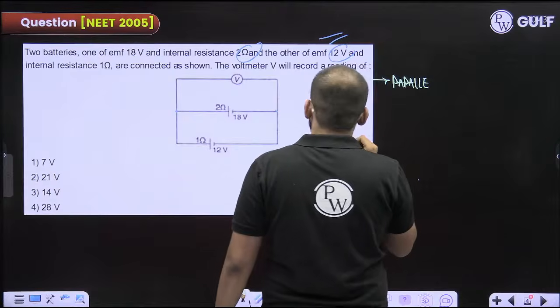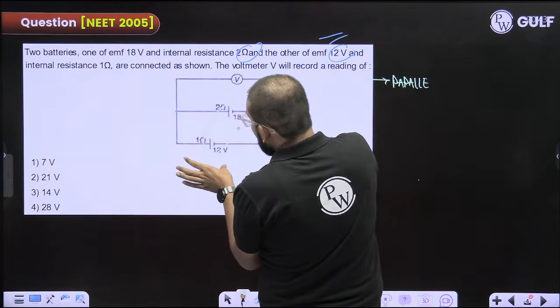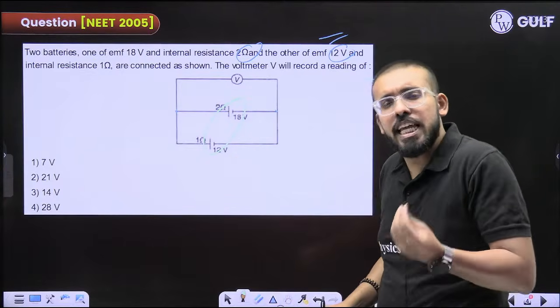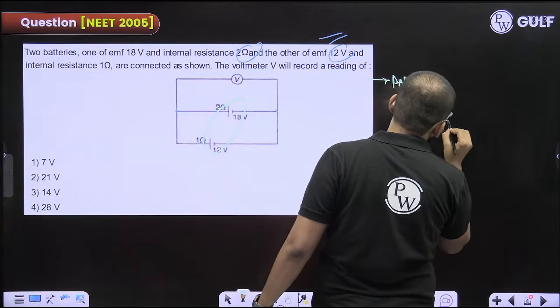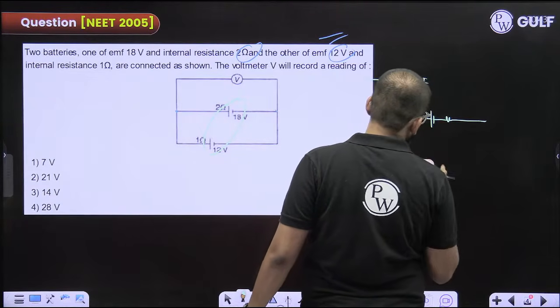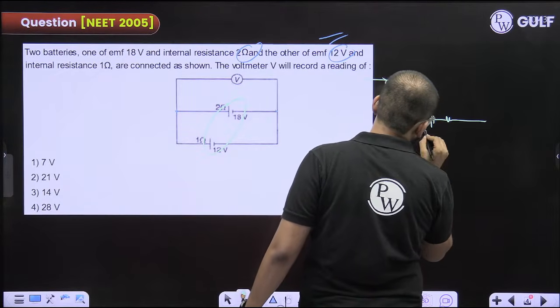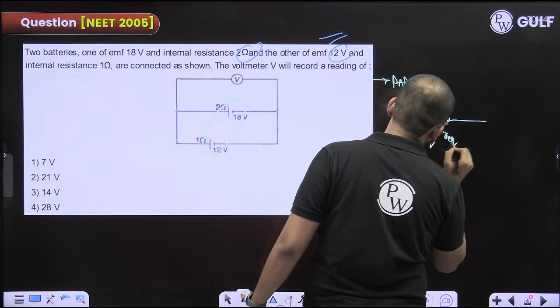Now, what if I replace these two batteries by a single battery? Then my work would be very easy. So I will replace this with a single battery of EMF E equivalent and internal resistance R equivalent.